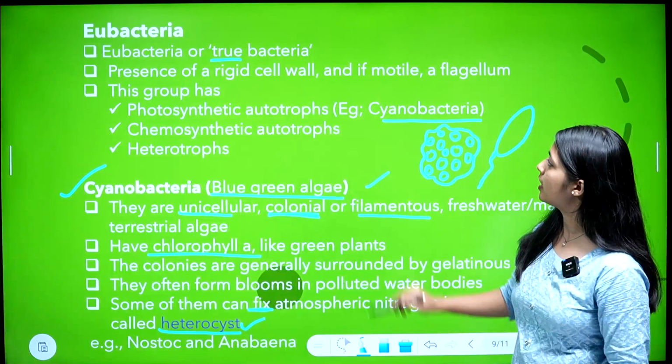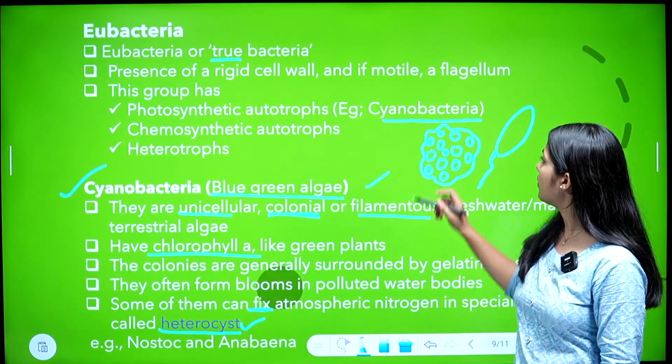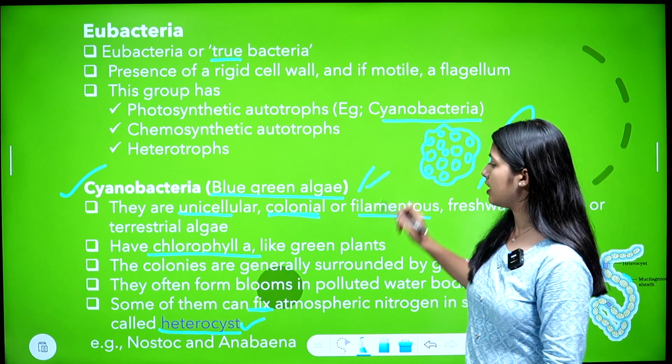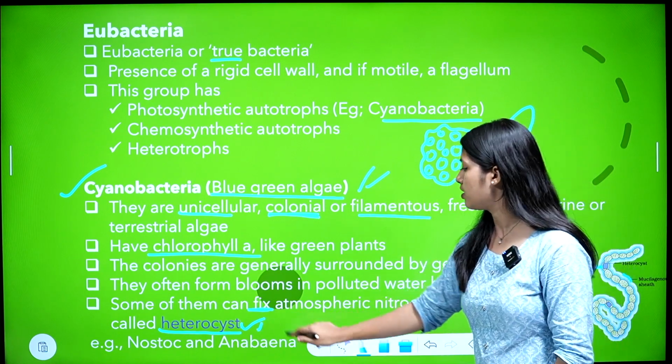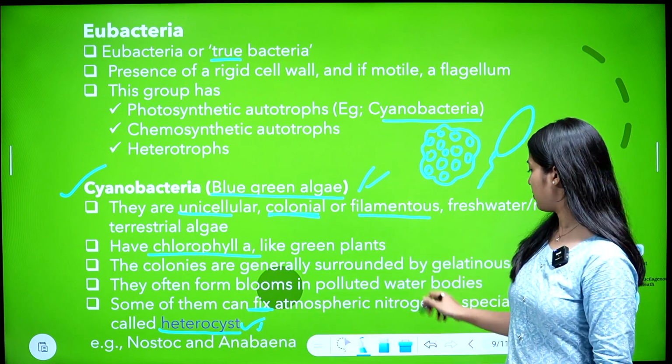Then Eubacteria, known as true bacteria, in which we discussed cyanobacteria and its properties, heterocyst, Nostoc and Anabaena.